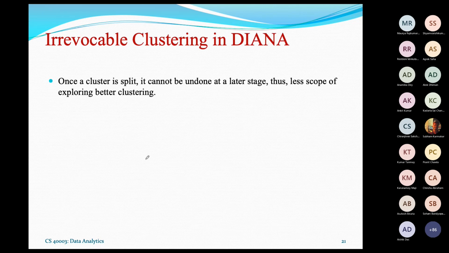The consequence is that you take one object as a splinter object and then do the clustering or splitting, and you will not be able to come back and consider that if you had selected another object, it could have given you a better clustering. So once a cluster is split, it cannot be undone at a later stage. That is why you may lose a little bit in exploring better clustering. Without this heuristic rule, it may give a better one. So a heuristic rule always gives a good result, but it is not guaranteed to always give the better result.